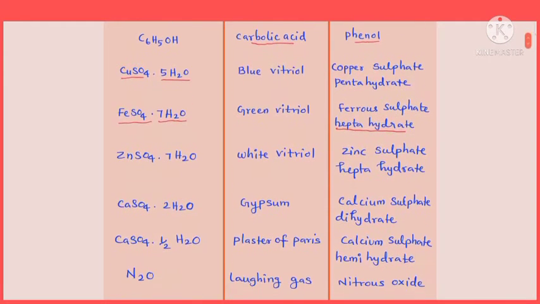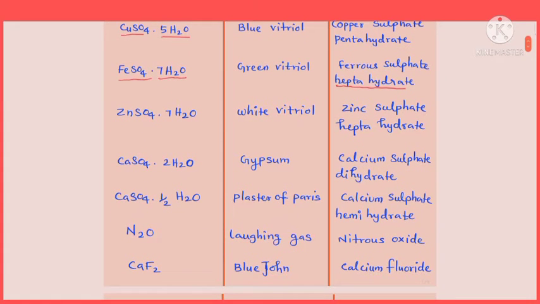The next one, molecular formula ZnSO4.7H2O, which is called white vitriol. Chemical name zinc sulfate heptahydrate. Zinc sulfate with 7 water molecules, so it's called zinc sulfate heptahydrate.